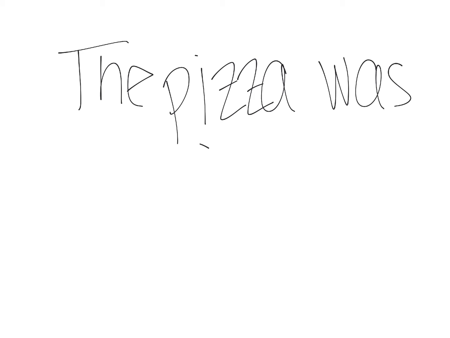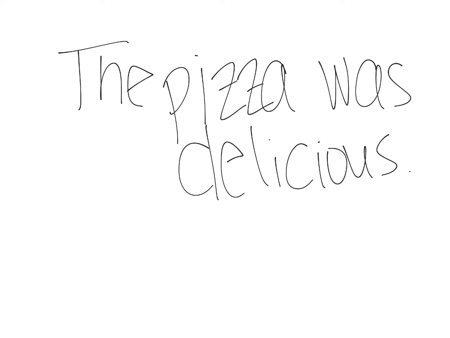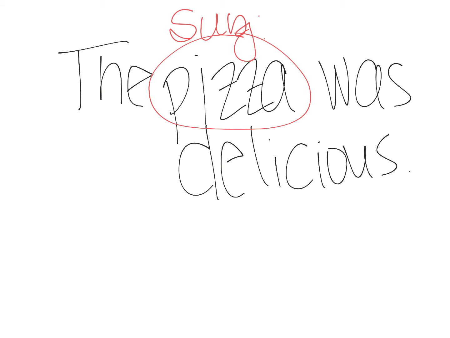All right, so if I said the pizza was delicious. All right, so first thing I have to do is determine who or what my sentence is about. What is my sentence about? It's about the pizza. So this is my subject. This is my who or what. And what is pizza? What part of speech? If you said noun, you are correct. So I'm going to put an N above it. That is a noun. It's a thing.